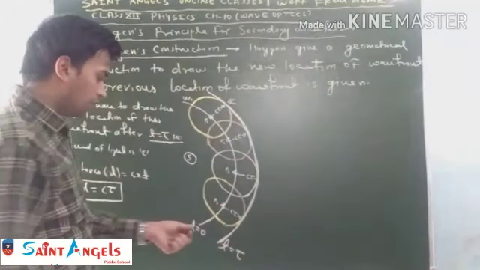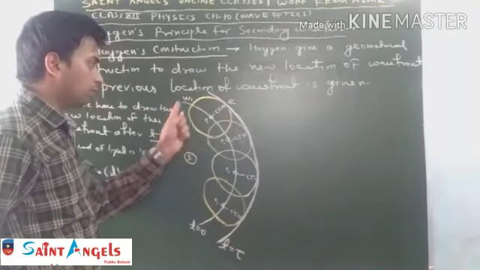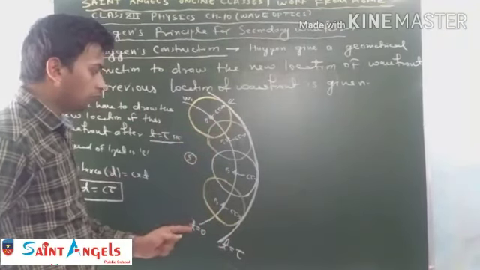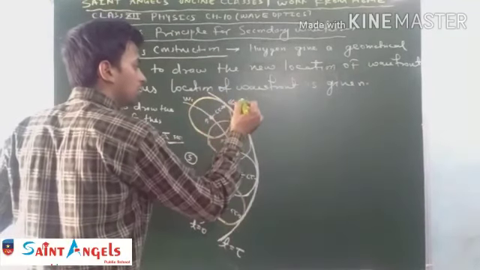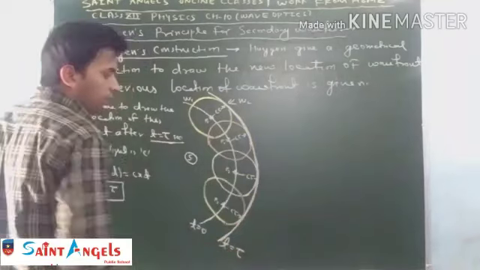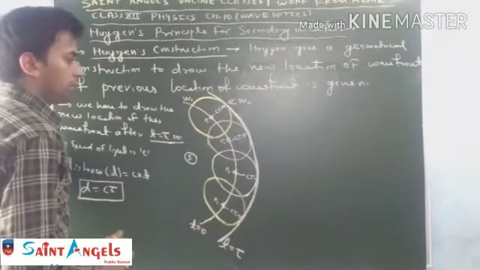It means at t equal to 0, the location of the wavefront is W1 and the new location of the wavefront is W2 at time t equal to tau second.